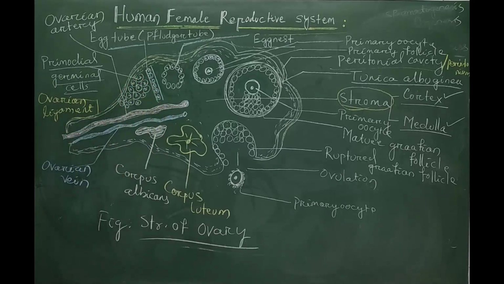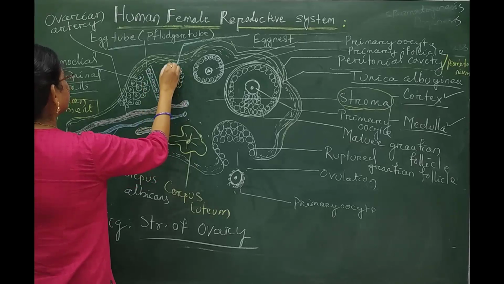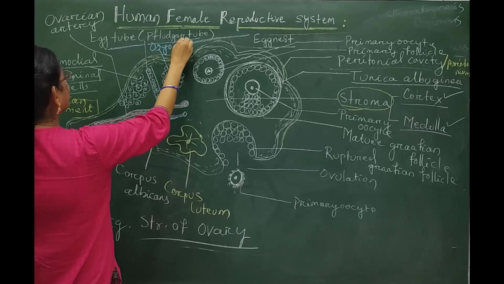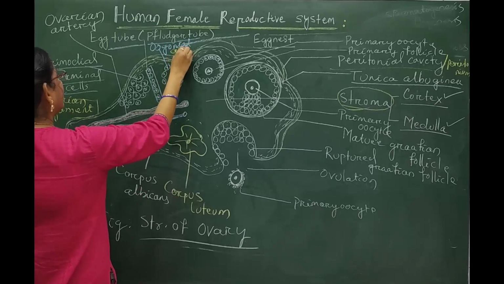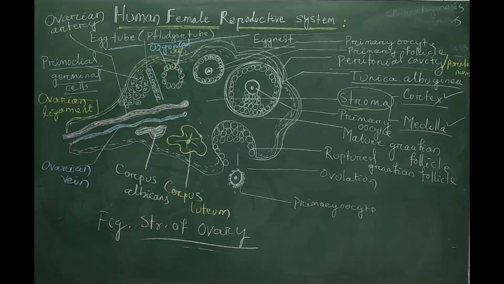In due course of time these develop into a tube-like structure called the egg tube, and in foetal life the primary germinal cells divide to form the oogonial cells. These are the oogonial cells, which get divided in the foetal life.